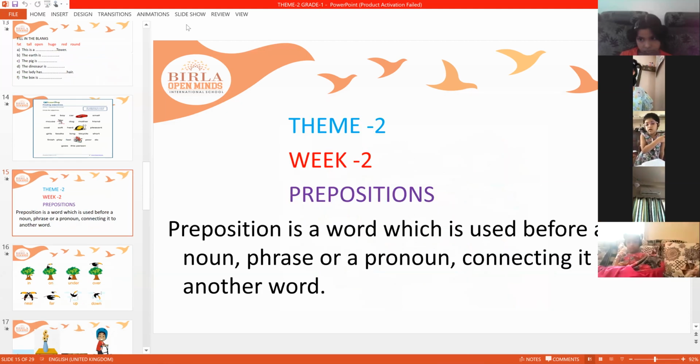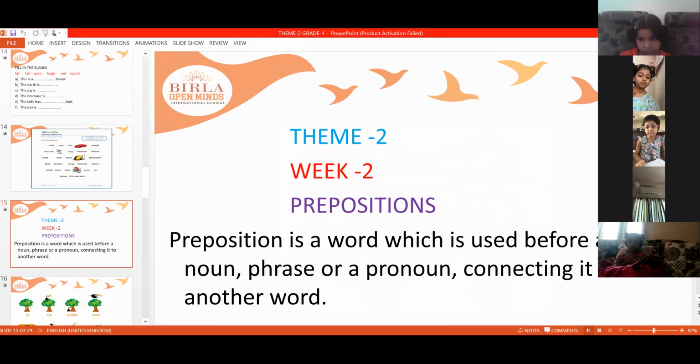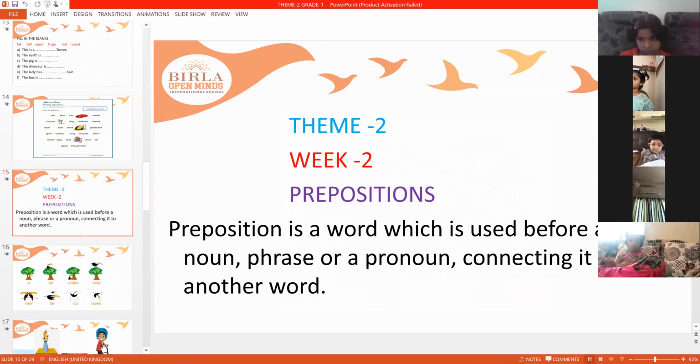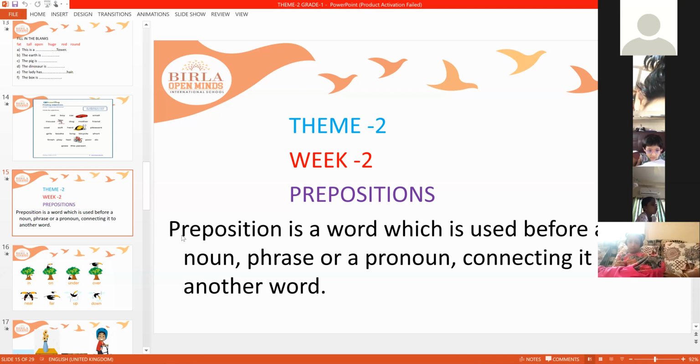Now, next topic, what are we going to discuss as a part of revision? We are going to discuss prepositions. Okay? Tell me, what are prepositions? A preposition is a word used before a noun, phrase, or pronoun, connecting it to another word.